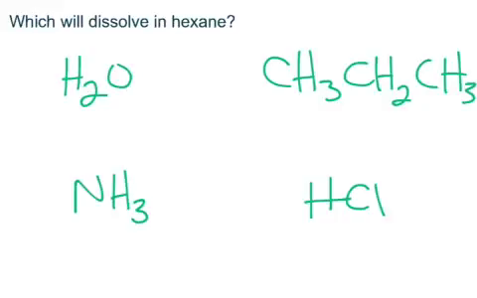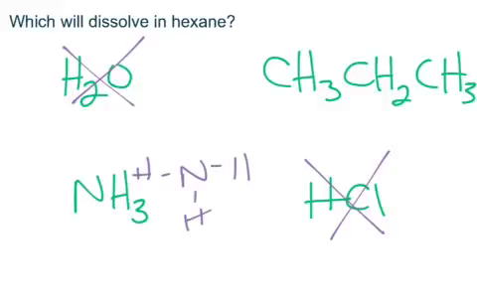You might have to answer a question like which of these could dissolve in hexane, which you need to remember is non-polar. Probably you would have some kind of reference sheet to remember that. Water is definitely polar, which means it's not going to dissolve in a non-polar substance. Hydrochloric acid, definitely polar. Nitrogen and hydrogen form hydrogen bonding, as long as the substance is a polar shape, which this is trigonal pyramidal, so definitely polar.